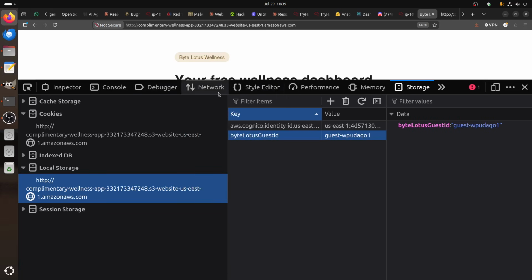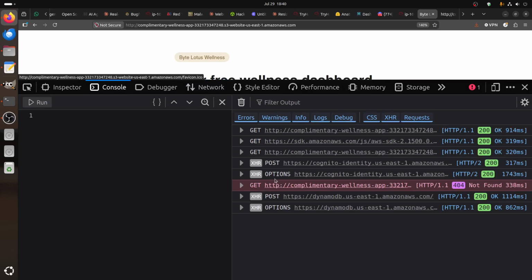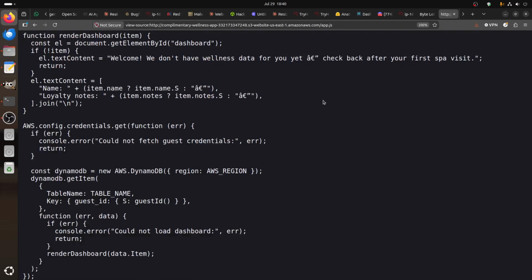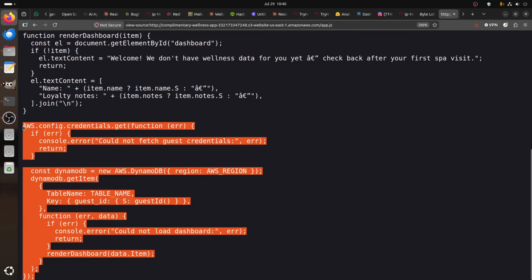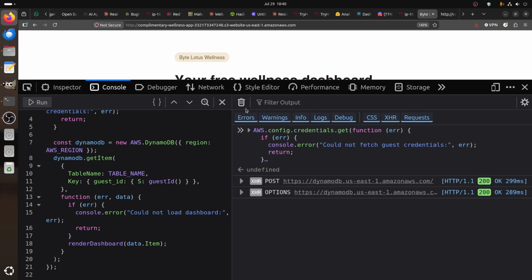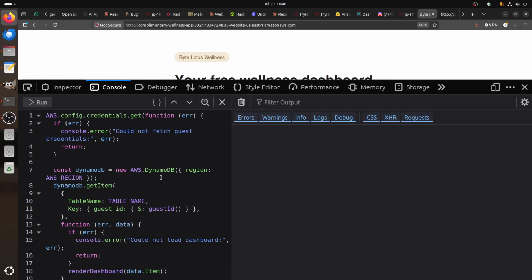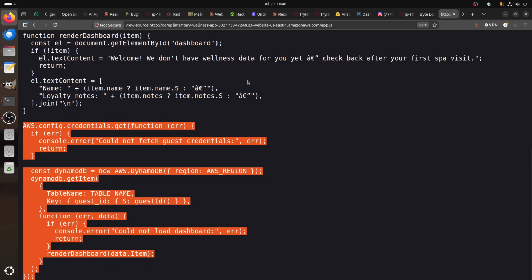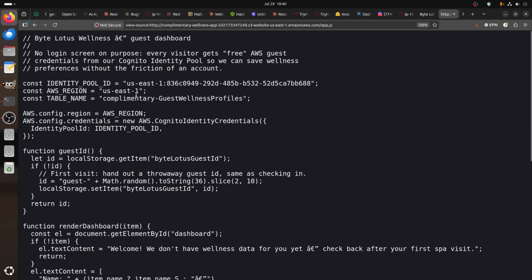Now let's play with it. Let's go to the console. Let's remove this. This function is the one that calls DynamoDB, so we can just copy this. Ctrl+C, and put it there. You copy without error, just run it, so we know there's no error, so it's fine. Now remember, we already know this one, just leave it. We know the DynamoDB client, the region, our region is us-east-1.